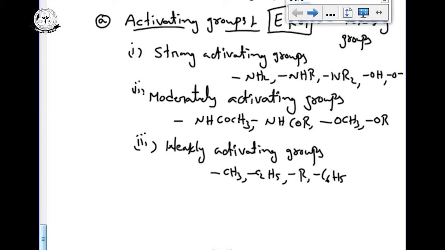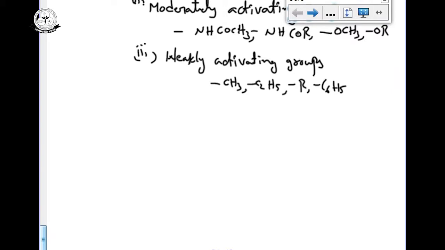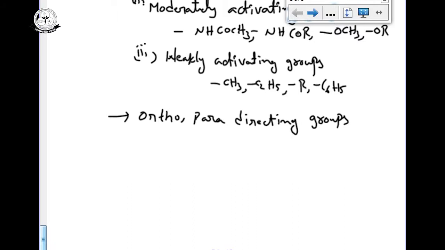Simply, this is activity, and these are also called ortho-para directing groups. First one is activity, second one is direction. So if electron releasing groups are present on the benzene ring, the answer is that they are ortho-para directing groups, giving ortho-para products.